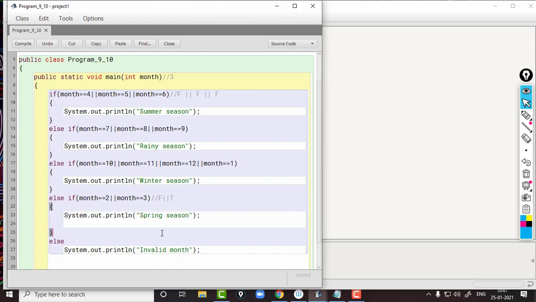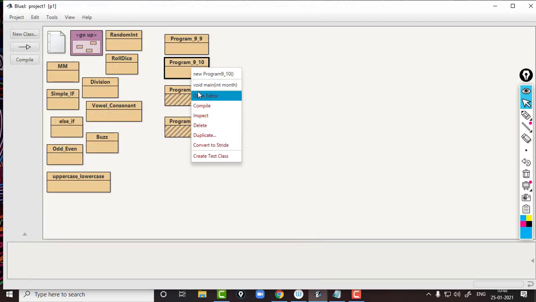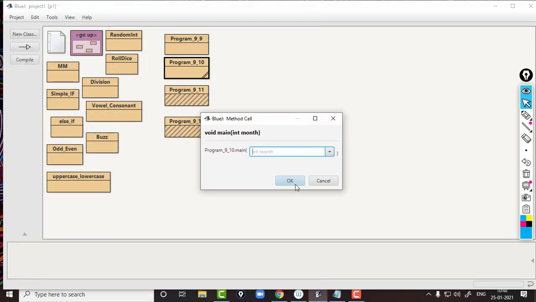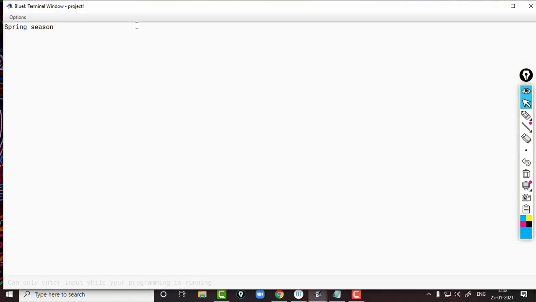So what will happen? If this condition is true, the else and the remaining body will be skipped and only this statement will be executed. So we can see what the output is. Executing program 9.10 once again, we are giving the value 3. See, it is giving spring season.